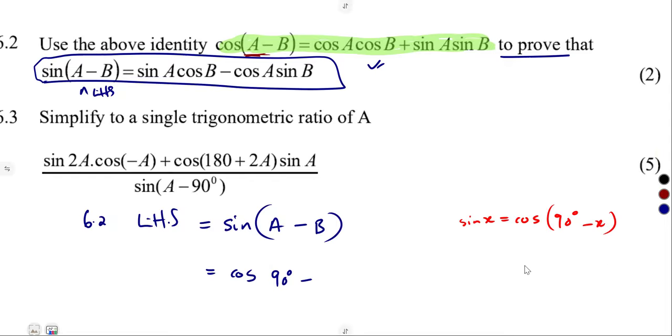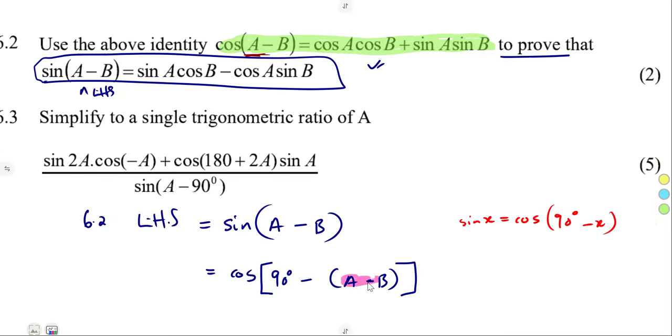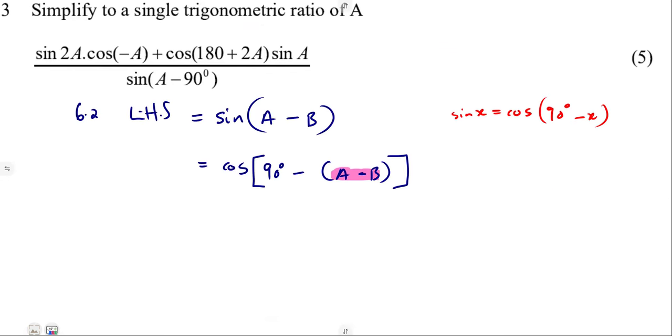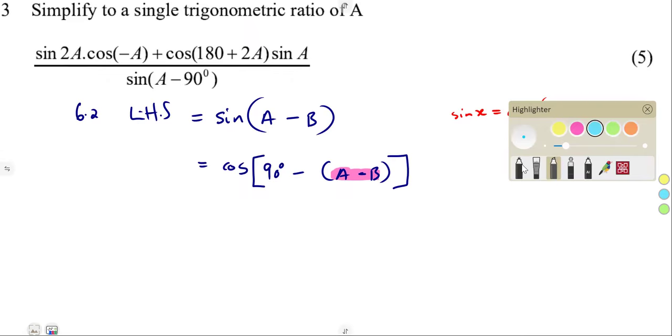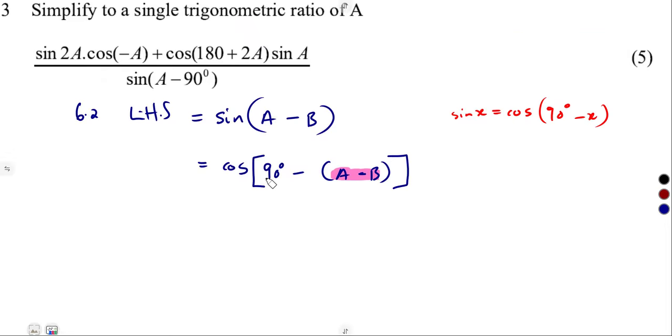What is our angle in this case? Our angle is the whole of this part. Sine of x, sine of what? Sine of A minus B. So this is A minus B as it is, representing our x. So what we need is to have it in that format of cos of 90 degrees minus A minus B. We can use it as it is now, but it is going to affect us later on because you'll have to expand it.